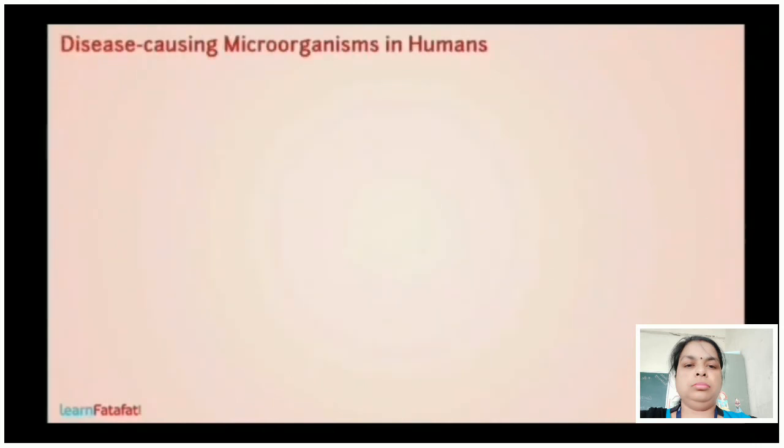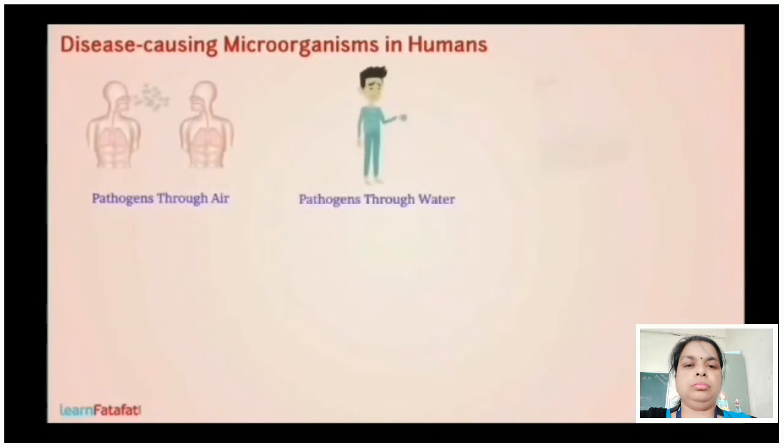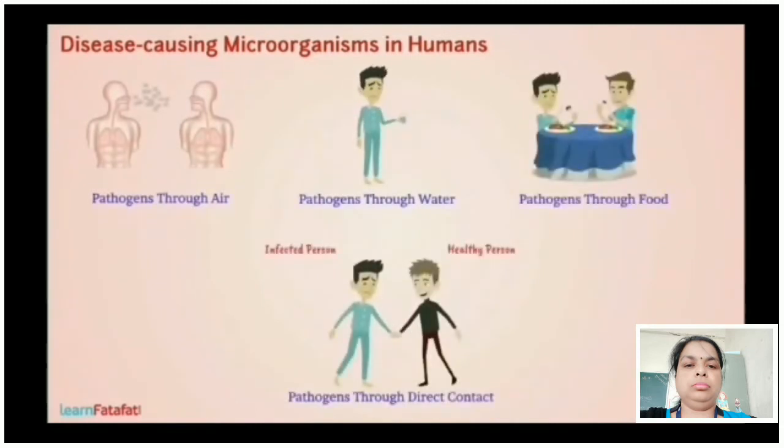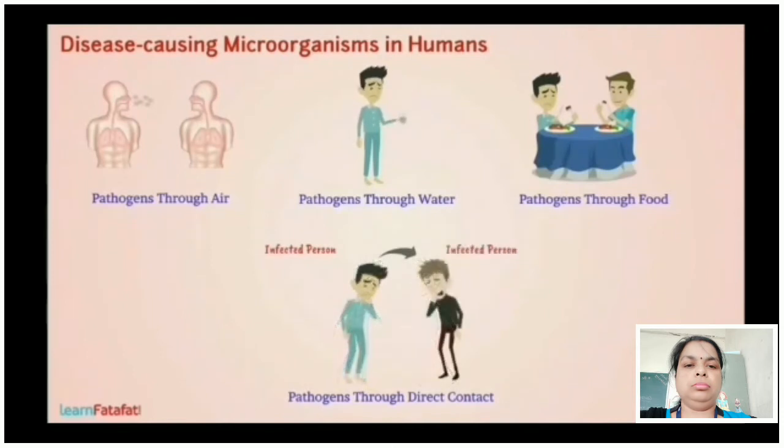Disease-causing microorganisms in humans. Pathogens may enter a body through water, food or by direct contact with an infected person. The diseases that pass from an infected body to a healthy body and cause disease in the healthy body are called communicable diseases.